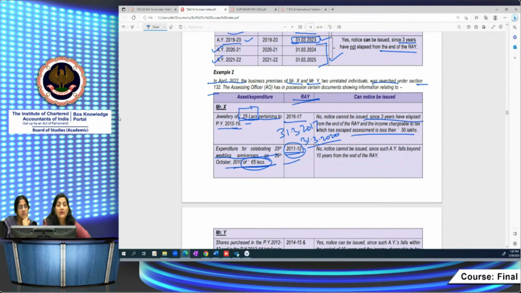He cannot go beyond 10 years from the end of the relevant assessment year, even though the amount of expenditure is 50 lakh or more. The relevant assessment year here ends on 31st March 2012, so only until 31st March 2022 he could go. But now it's 1st April 22. He has to issue notice thereafter only, after doing this search. He cannot issue notice as of now in respect of this 11-12.